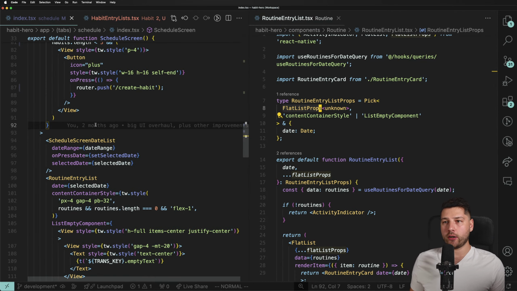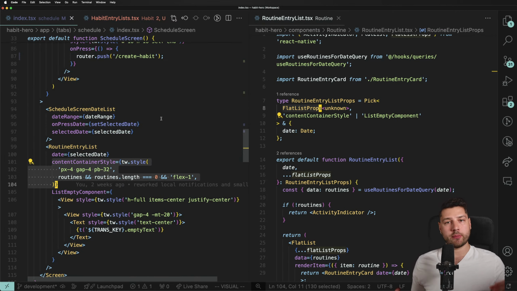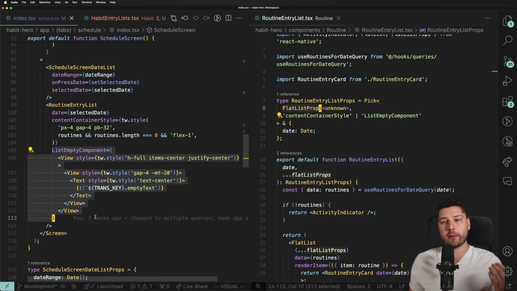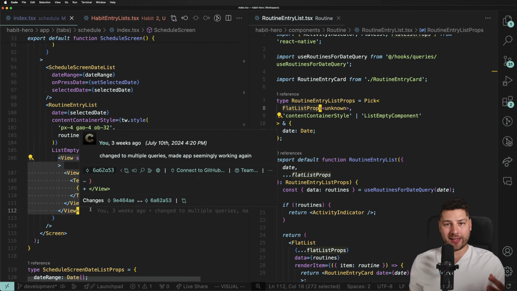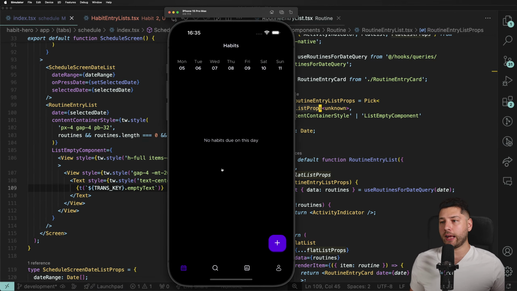There you go. And I'm also going to extend a few of the flat list props from React Native because, as you can see here, we are passing content container style, so some styles for the actual content of our flat list. And then this list empty component. This is a component that the flat list will use if we have no actual data to show, right? So that's just a simple view. Think of views as divs, right? It's literally the same thing. That just has some text over here to say that there are no habits due that day. And it's what you see here. No habits due on this day, right?